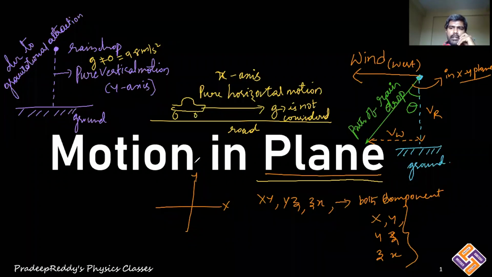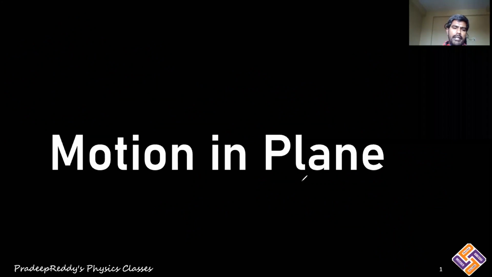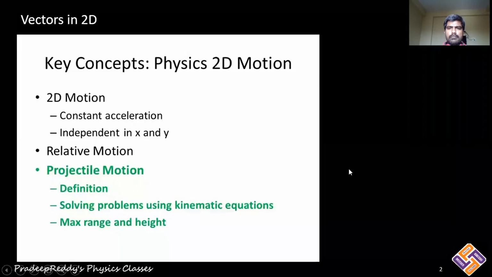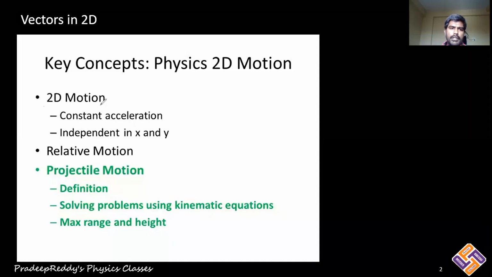Right. In this particular topic, motion in a plane, we are going to learn these concepts. It's a very important chapter. In this chapter, we will be learning about motion in 2 dimensions first, and then relative motion in 2 dimensions, and then projectile motion.